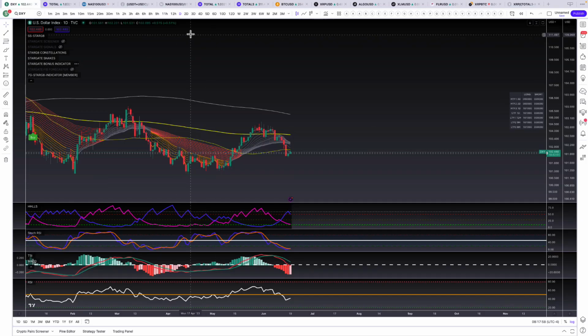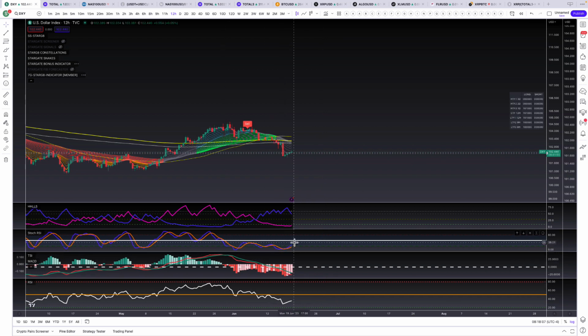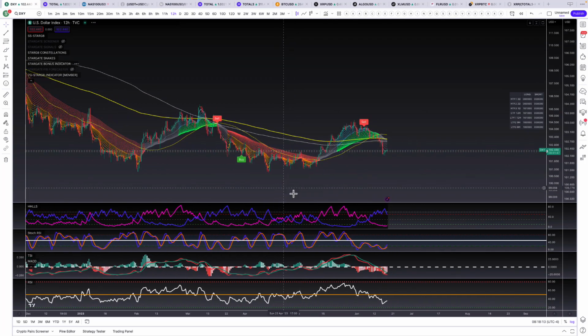So diving right into it, we got the dollar. We're on the daily chart. We still got the momentum headed down. If you go to the 12-hour chart, we're still headed down here, but we could cross up. If we see this 12-hour stock RSI cross up above the 50 line, we don't want to see that happen, because as you can see here, when we cross above the 50 line, that's when we went up. And then when we crossed below, that was the start of our downtrend.